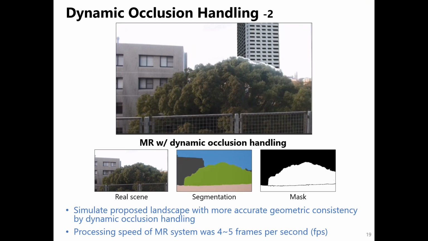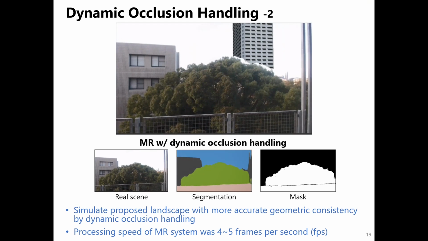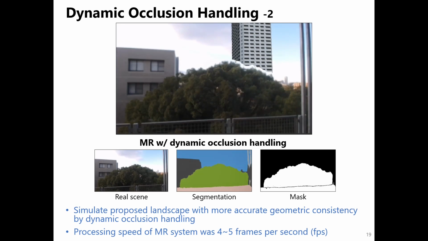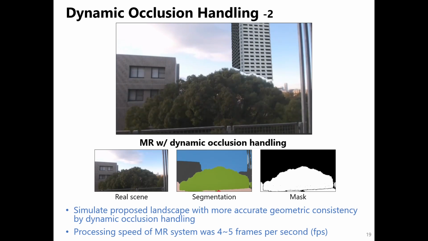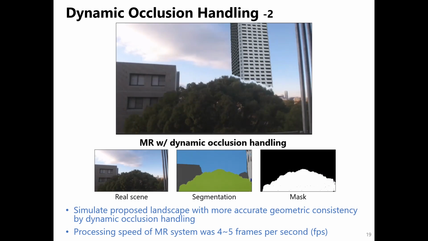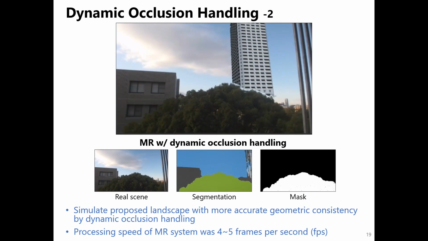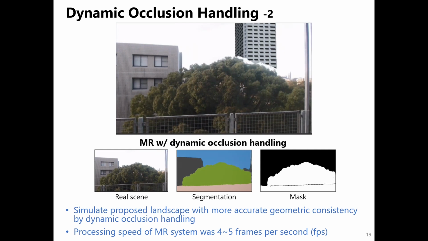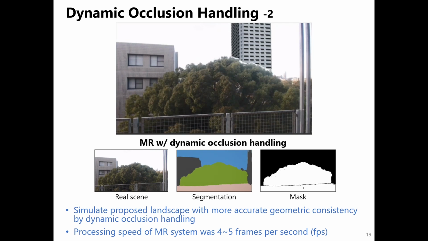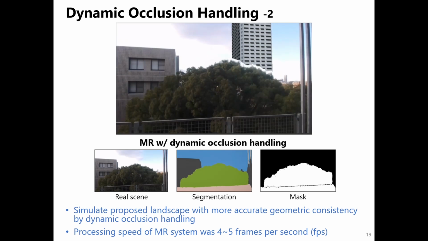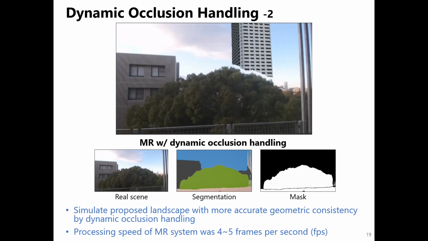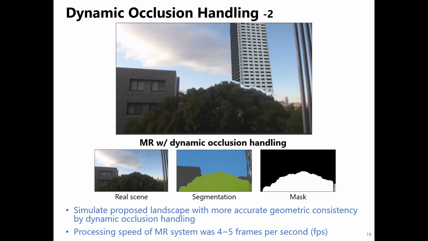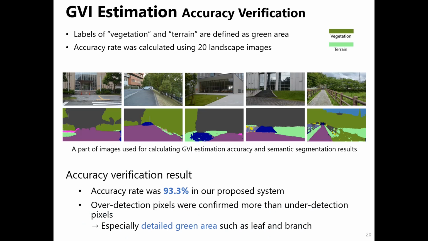The result showed that the developed system can transfer the webcam's frames to a server computer with video communication over the internet based on WebRTC, and the server computer implemented semantic segmentation processing on every frame and sent it to the client. Then dynamic occlusion handling was realized. This dynamic occlusion handling helps to conduct more appropriate ML-based landscape simulation. In contrast, the processing speed was 4 to 5 frames per second.